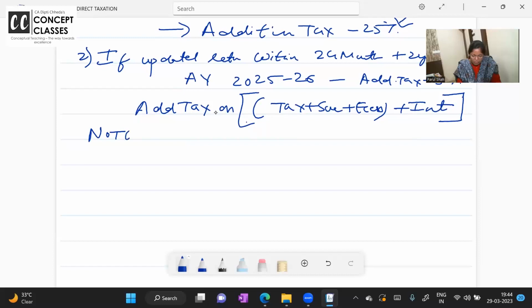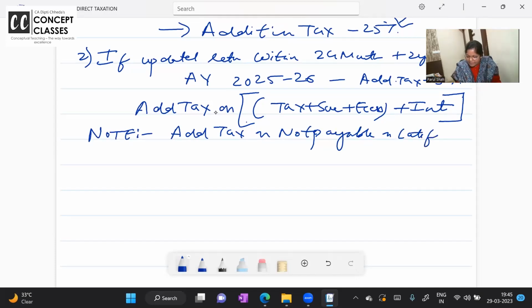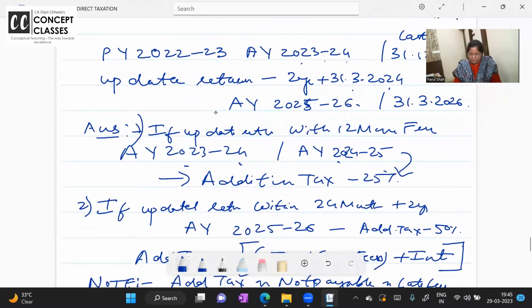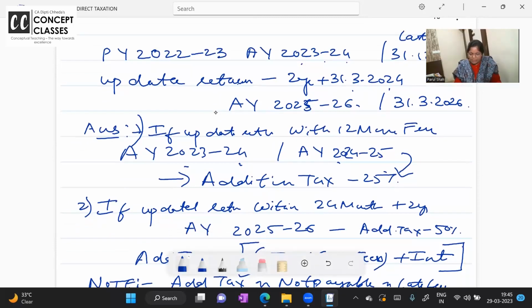Then very important note, I want all of you to write. I think better you write it so that if they give this in the form of a case, he has filed the return, he is asking you till what time he can file updated return and all, you should be able to write. Additional tax not payable. Additional tax is not payable on late fee. What is late fee? 234F. 2 minutes time given, I am here only, and write down this. ये लिखो. Better you all write this.